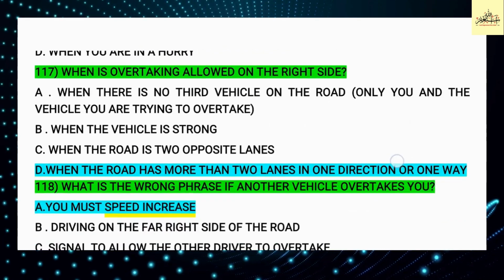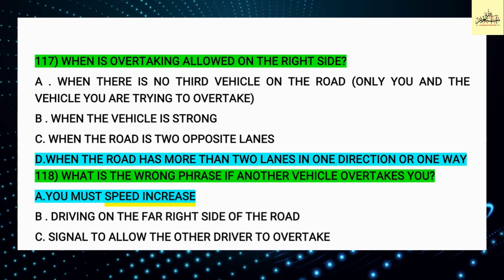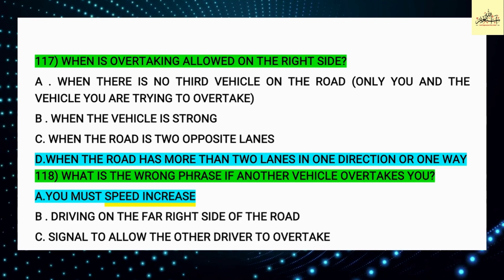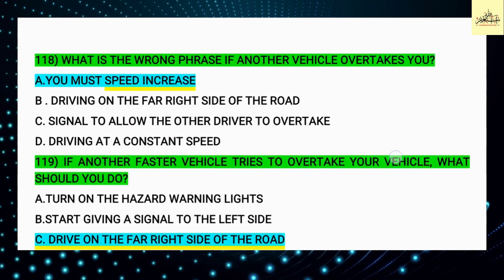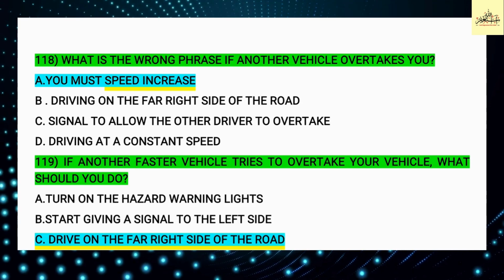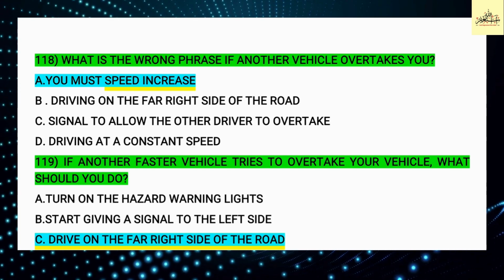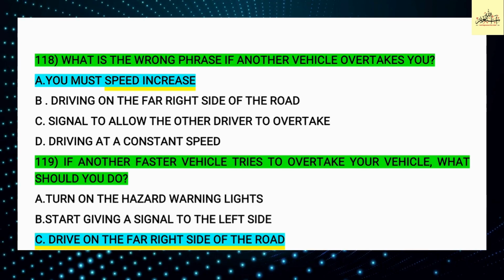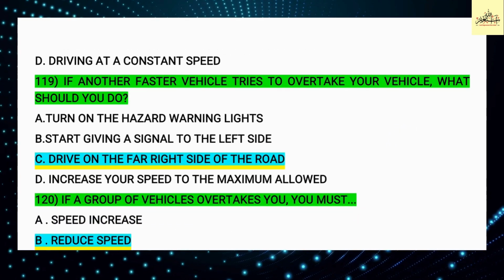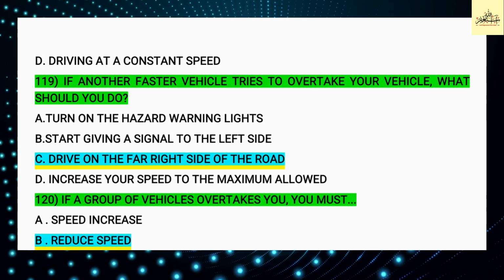Question 117. When is overtaking allowed on the right side? Option D is correct: when the road has more than two lanes in one direction or one way. Question 118. What is the wrong statement if another vehicle overtakes you? Option A is correct: you must increase speed. This statement is wrong, but option A is correct. Question 119. If another faster vehicle tries to overtake your vehicle, what should you do? Option C is correct: drive on the far right side of the road.